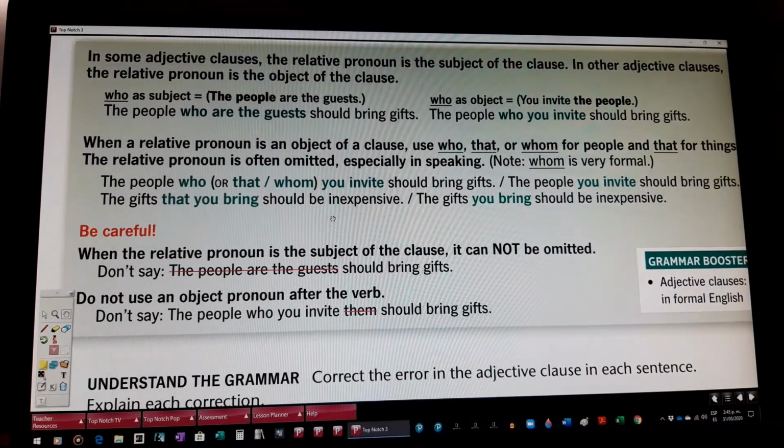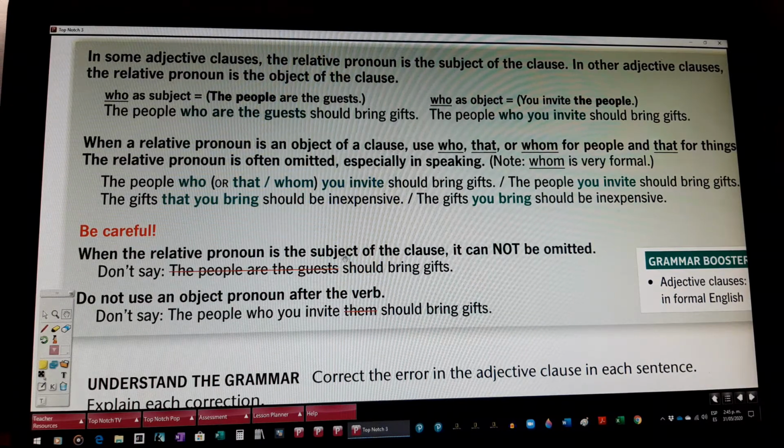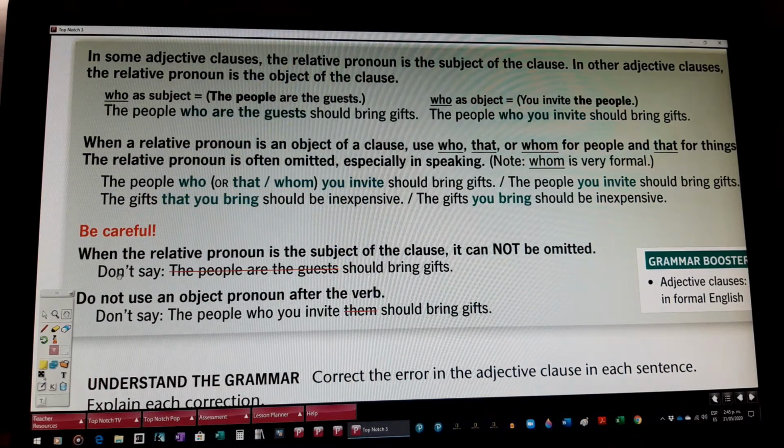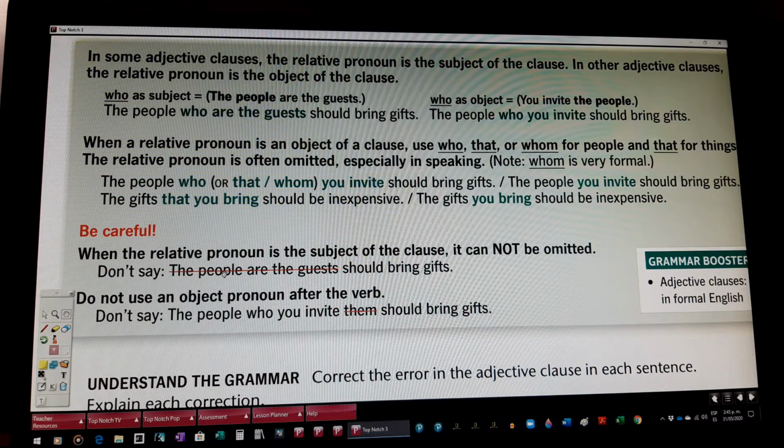Be careful. When the relative pronoun is the subject of the clause, it cannot be omitted. Okay? If the relative pronoun is representing the subject, you cannot omit this relative pronoun. For example, here, the people are the guests should bring gifts. No, you need who. Okay? The people who are the guests should bring gifts. Okay, that's the correct. Why? Because who is representing the people, that is the subject of the sentence.